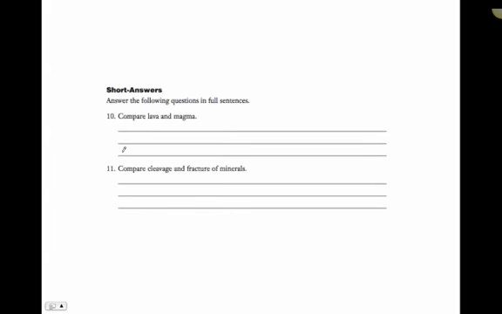What's the difference between lava and magma? Well, when we study how igneous rocks are formed, we know that there are two kinds of things that can happen. So let's talk about magma and lava. Where do we find lava? Above ground. Where do we find magma? Underground.